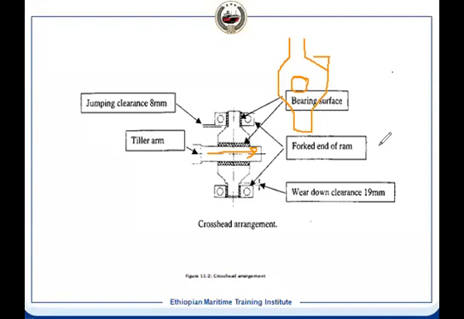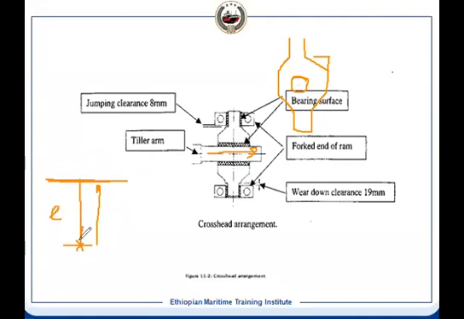We have seen that, suppose at midship position, this distance is minimum. So this is the center point of the rudder stock, and this is the center line of the ram. So this distance is, suppose, E.